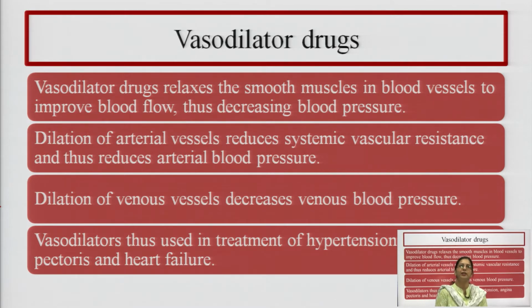So, vasodilator drugs relax the smooth muscles present in the blood vessel, so that the blood flow will improve and the blood pressure will decrease. Dilation of the arterial vessels reduces arterial blood pressure, dilation of the venous vessels decreases the venous blood pressure, and thus vasodilators are used in the treatment of hypertension, angina and heart failure. So, this is the introduction part, what are vasodilator drugs.